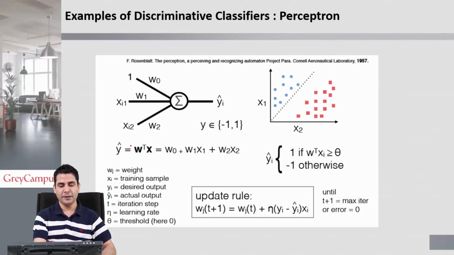If you know linear regression, you can easily resemble this equation with linear regression, wherein y cap is the dependent variable, w0 is your intercept, and w1 and w2 are nothing but slopes. x1 and x2 are independent variables. This can also give us a prediction about the future, for example a regression problem, and it can also classify, so the beauty of the classifier is that it acts both as a classifier and as a regressor. So the problem here is only to classify into two classes, class x1 and class x2.